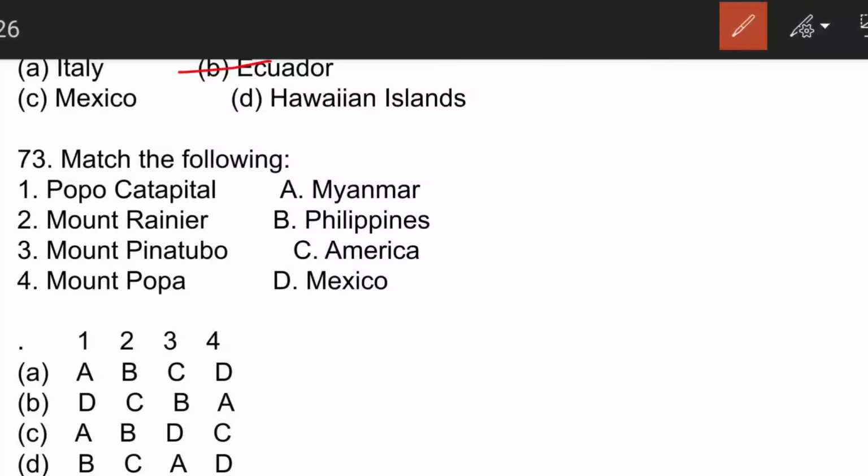These are active volcanoes. These are some of the volcanoes located in different countries. Popocatépetl. It is located in Mexico. We have Popa in Myanmar. Mount Rainier is in America and Pinatubo is in Philippines. 1D. B is the correct answer.